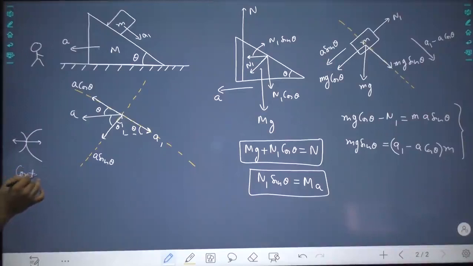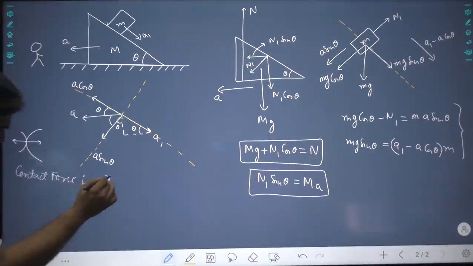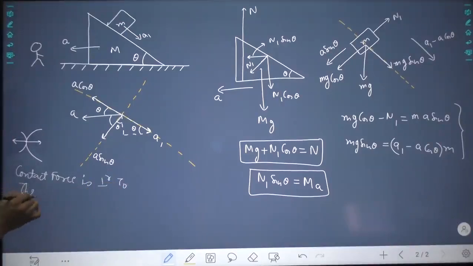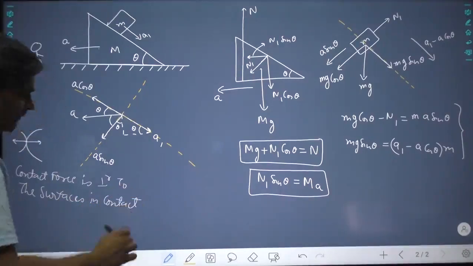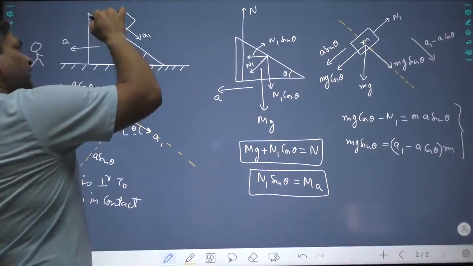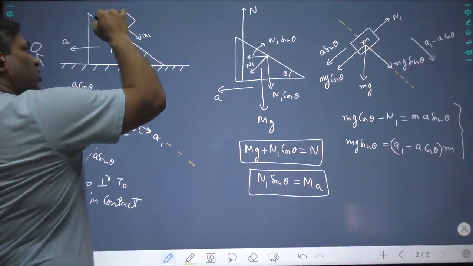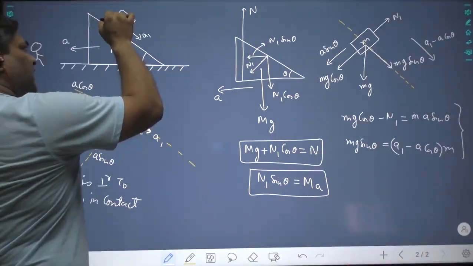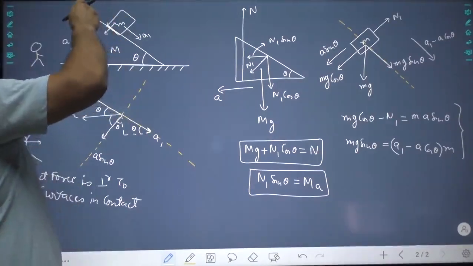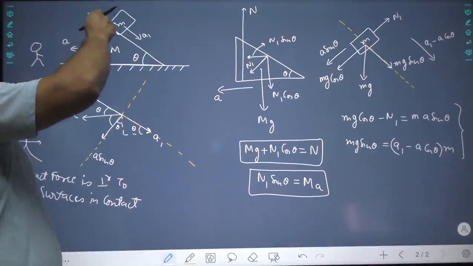Remember that contact force is perpendicular to the surfaces in contact. Now, this is the surface. So the contact force will act on this down, this up, perpendicular to the surface.